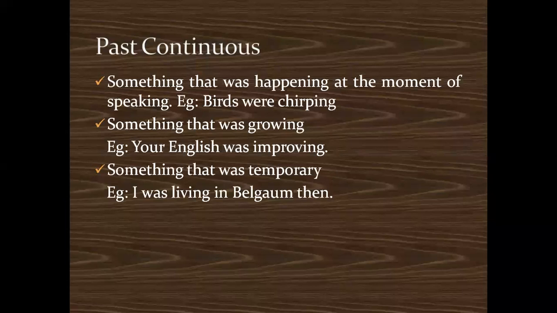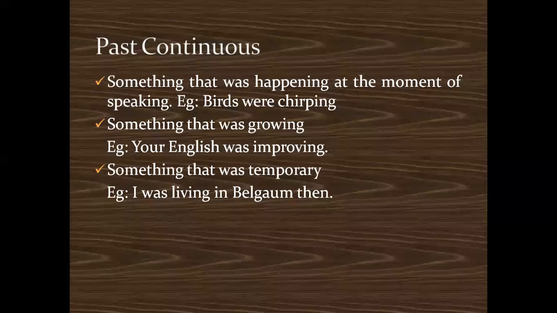Assume that you want to talk about some incident in the past, and some action that was happening then. We went to the garden and the birds were chirping, so that action was happening continuously at that time.